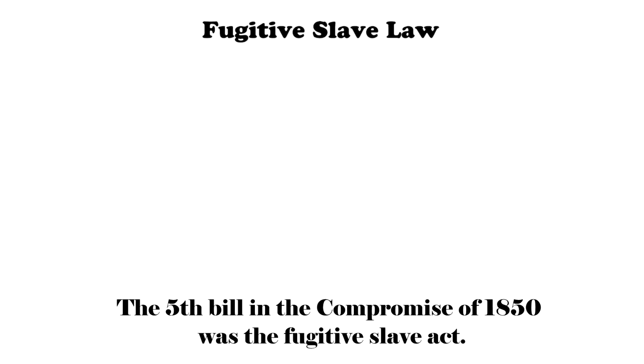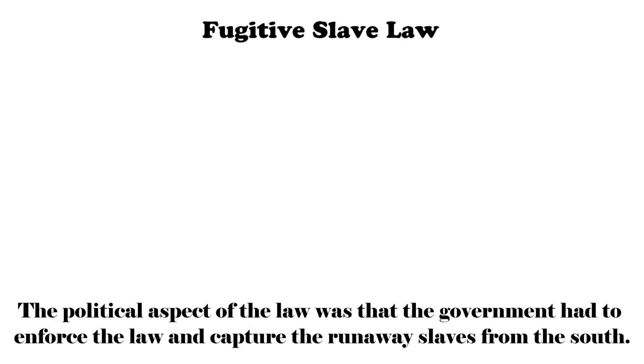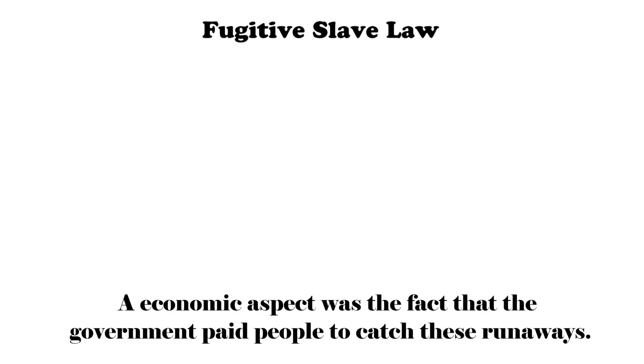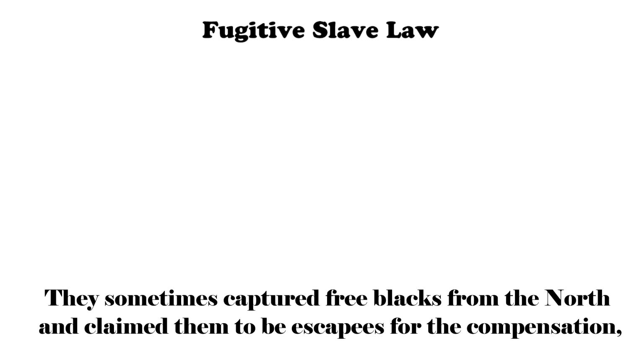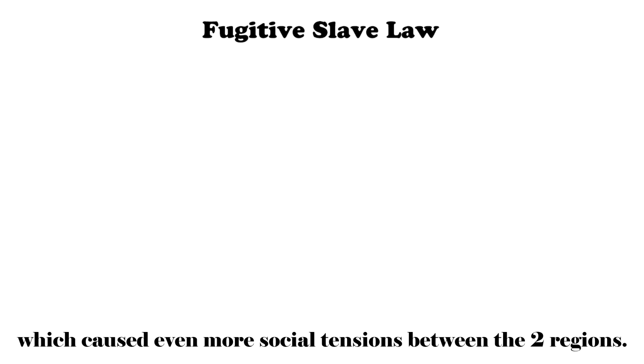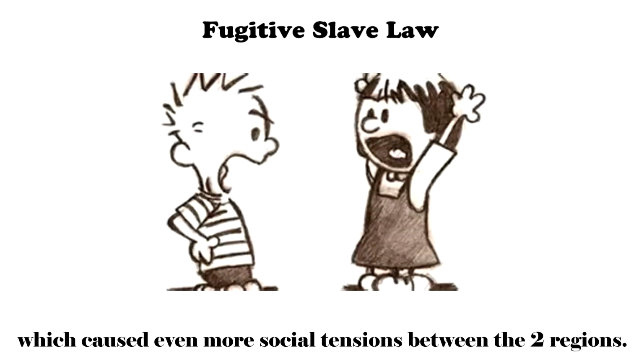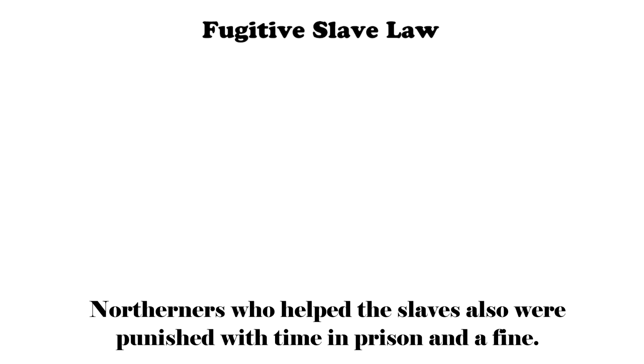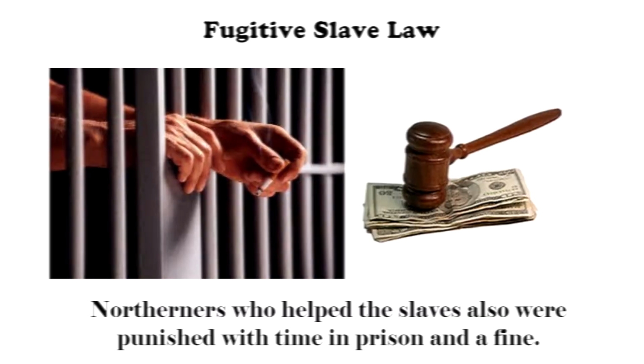The fifth bill in the Compromise of 1850 was the Fugitive Slave Act. The political aspect of the act was that the government had to enforce the law and capture the runaway slaves from the South. And the economic aspect was the fact that the government paid people to catch these runaways. They sometimes captured blacks from the North and claimed them to be escapees for the compensation, which caused even more social tensions between the two regions. Northerners who helped the slaves were also punished with time in prison and a fine.